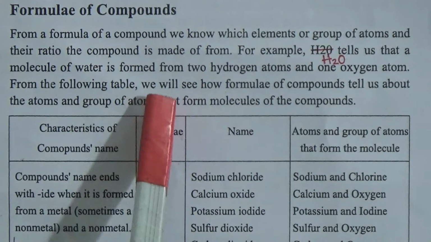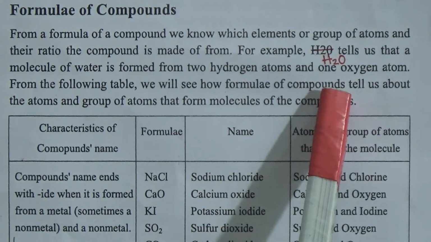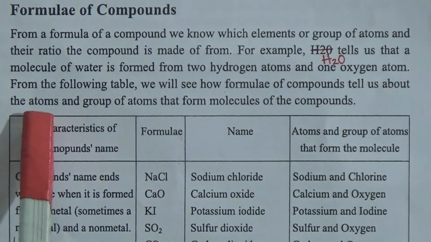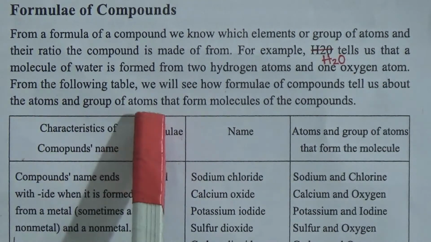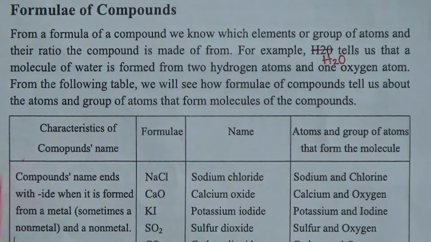From the following table, we will see how formulae of compounds tell us about the atoms and groups of atoms that form molecules of the compounds.